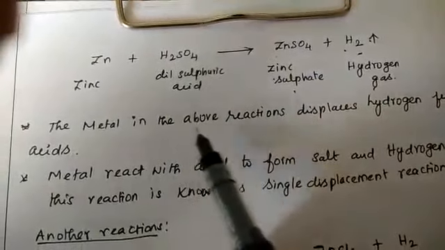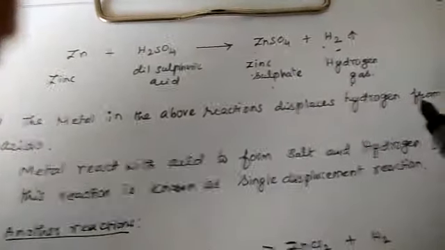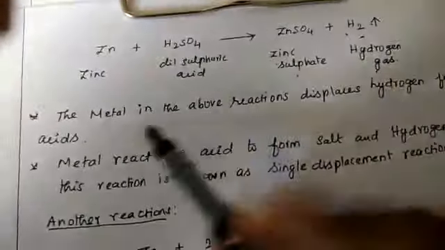The metal in the above reaction displaces hydrogen from acids. Here zinc is a reactive metal and this is the acid. The zinc metal displaces hydrogen gas from the acid, so hydrogen gas is evolved.